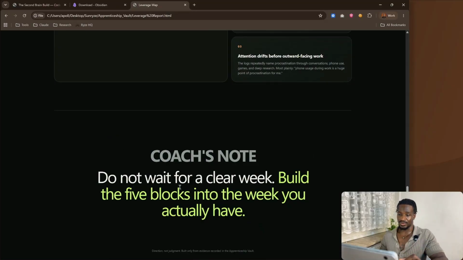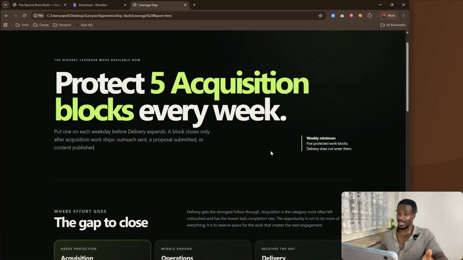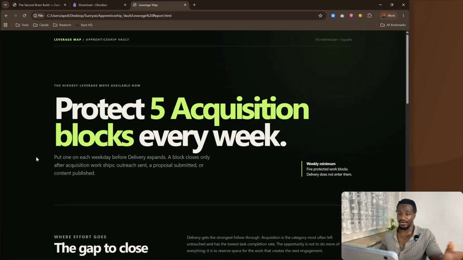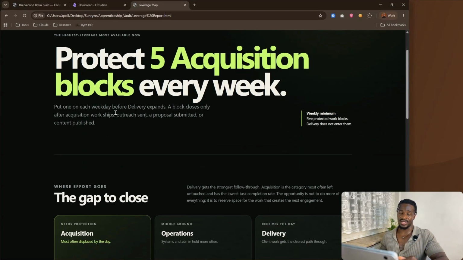And then a coach's note at the bottom. Do not wait for a clear week. Build the 5 blocks into the week you actually have. So from the sounds of it, it's essentially saying I should have 5 acquisition blocks and probably put them at the start of my day. Let's say a 5 day week, I put it at the start of each day, and that's the biggest leverage that I can essentially get out of my days and my business.